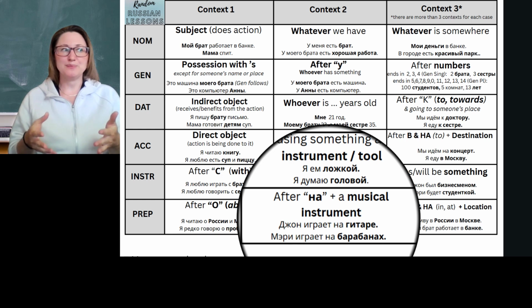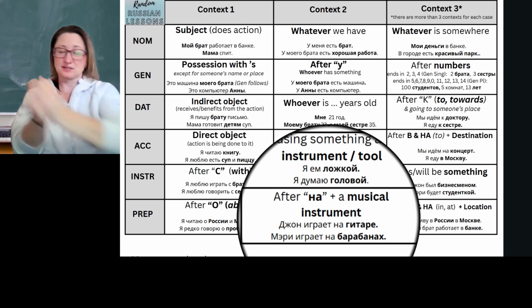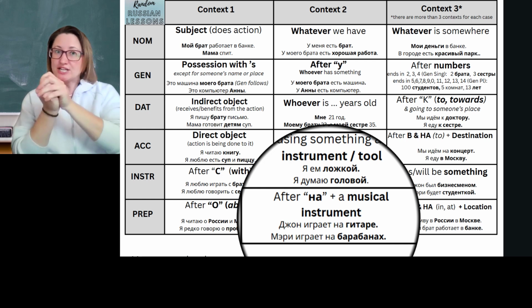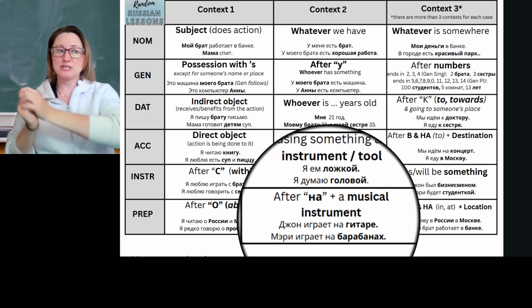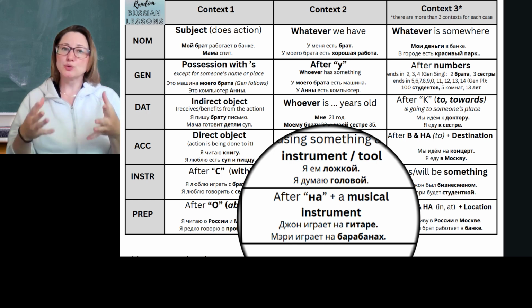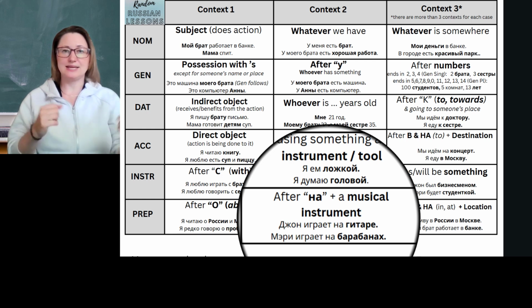Some bandits, some criminals decided to approach John and rob him. And he just grabbed his guitar and hit them. Okay, so here he wasn't using the guitar to play music. He was using it as an instrument to protect himself. So here, when he hit somebody with a guitar, that would be the use for the instrumental case, not for the prepositional case. But when he's playing the guitar, that's the na